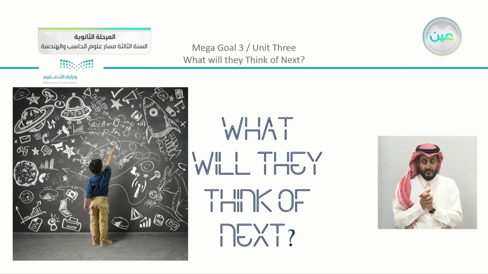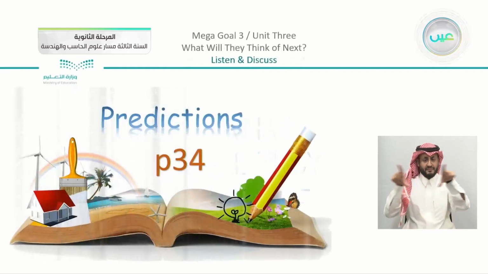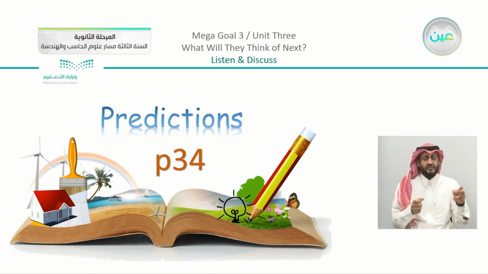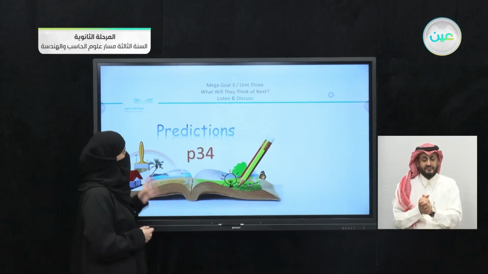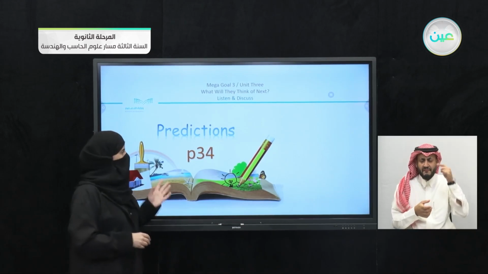Of course, our unit is "What will they think of next?" We had the discussion about the different things that may be predicted in the future as inventions and different techniques that people can use in the future. Now we have predictions, as you can see. We have page number 34.